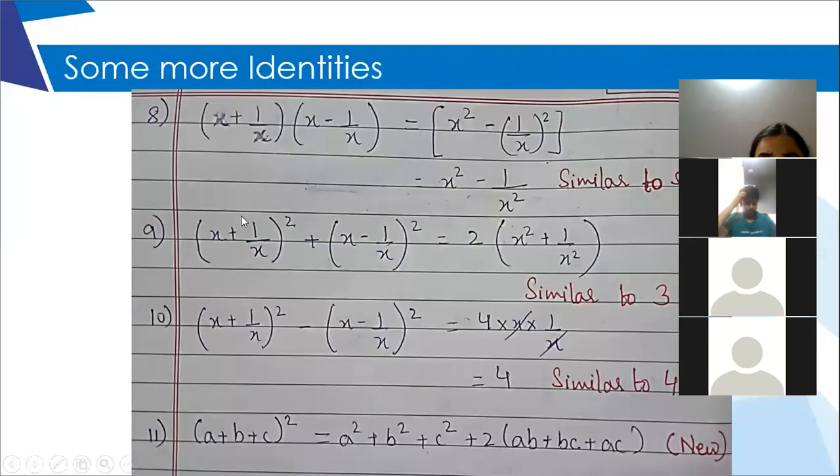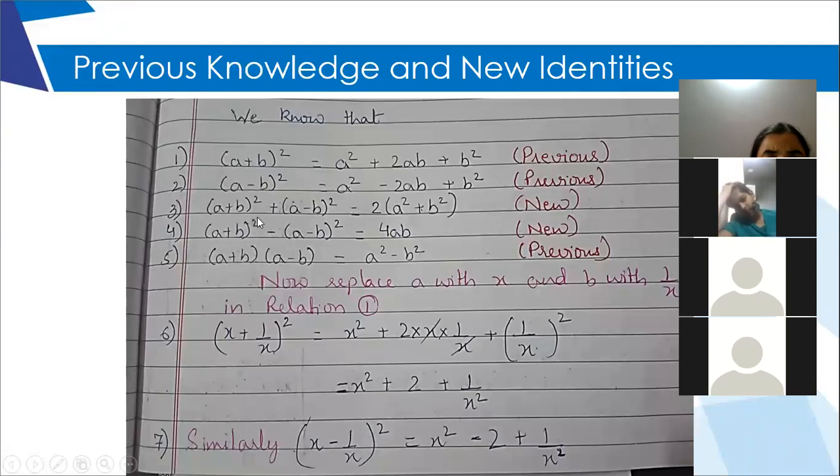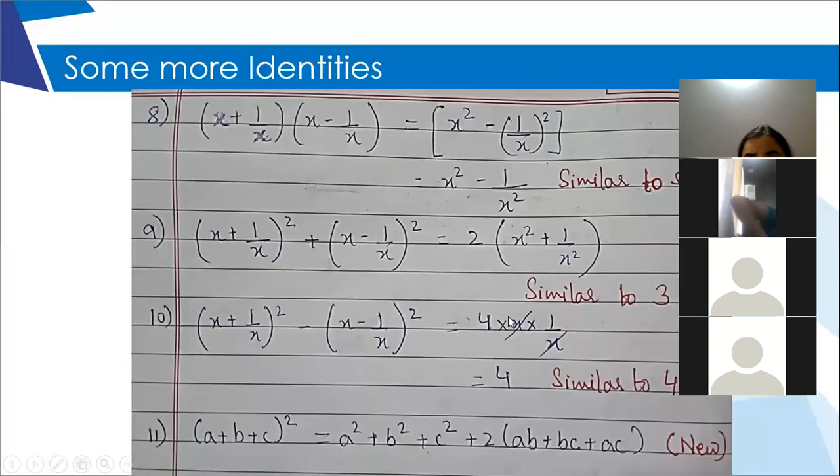And you get this answer. I have written also similar to identity 3, identity 4. This one is similar to identity 4, which is a plus b whole square minus a minus b whole square. Answer is 4ab. Over here, 4 into x into 1 by x, x will cancel, so you'll be left with 4.